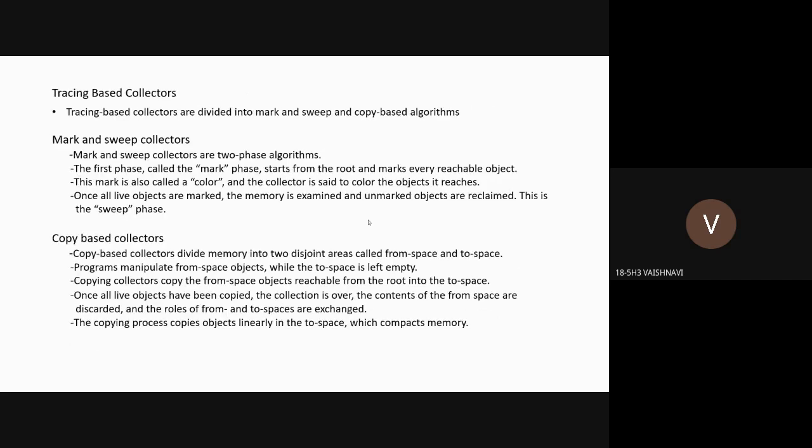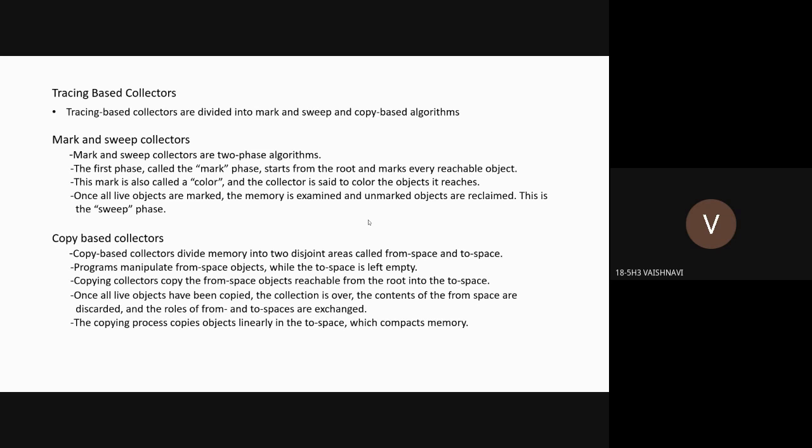Tracing based collectors are divided into mark and sweep and copy based algorithms. Mark and sweep collectors are two-phase algorithms where the first phase is the mark phase, which starts from the roots and marks every reachable object. This mark is also known as color, and the collector is said to color the objects it reaches. Once all the live objects are marked, the memory is examined and unmarked objects are reclaimed. This is the sweep phase.